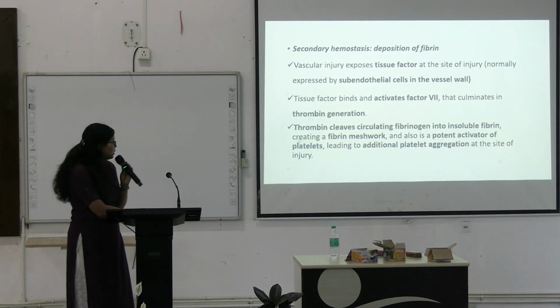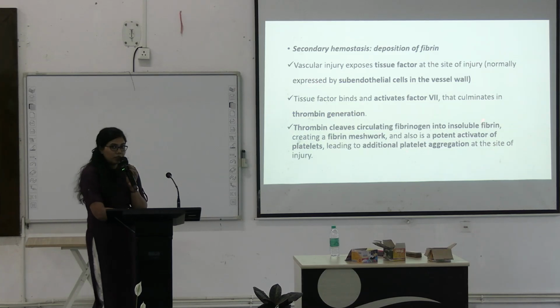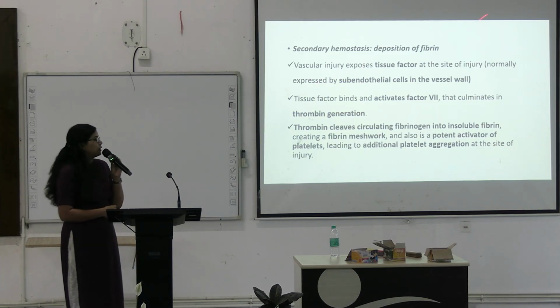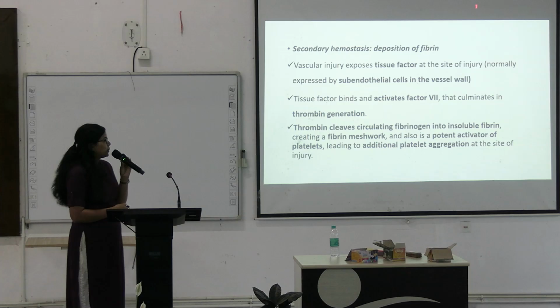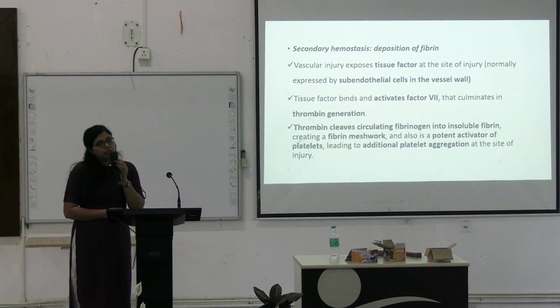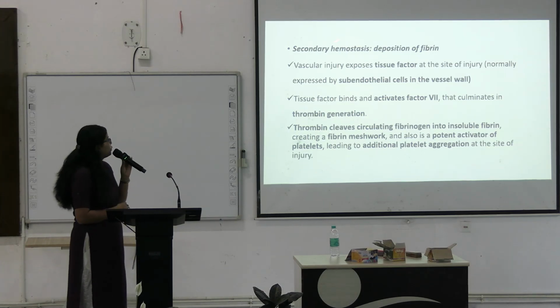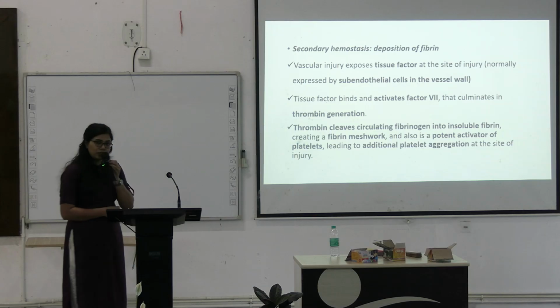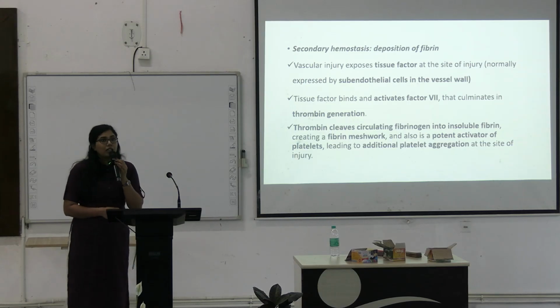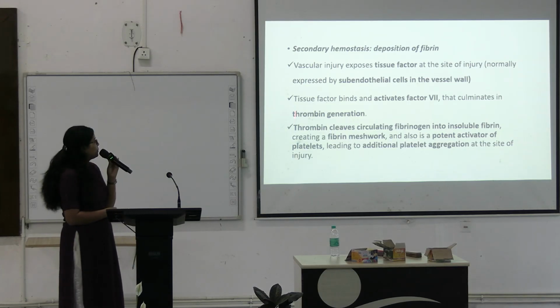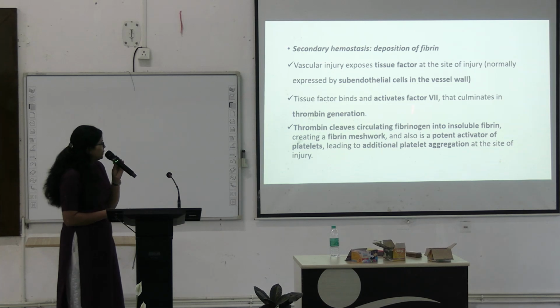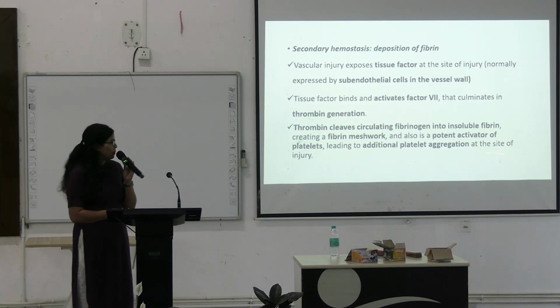So, after primary hemostasis, there will be secondary hemostasis. And the ultimate goal of secondary hemostasis is deposition of fibrin. So, vascular injury exposes the tissue factor, and this tissue factor in turn will activate factor 7, which will culminate in thrombin generation.